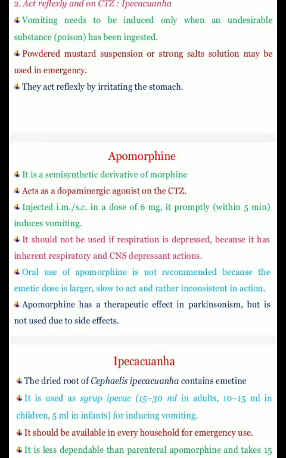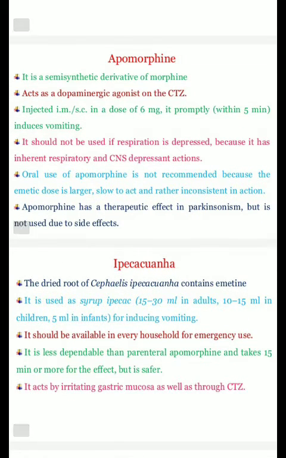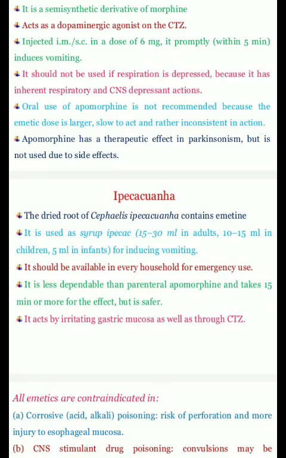It can be injected through the intramuscular and subcutaneous route in a dose of 6 mg and its action is very prompt. It induces emesis within 5 to 15 minutes. It should not be used if respiration is depressed because it has inherent respiratory and CNS depressant actions. Oral use of apomorphine is not recommended because higher doses are required and the action is also inconsistent. It shows a therapeutic effect in Parkinsonism but is not used due to side effects.